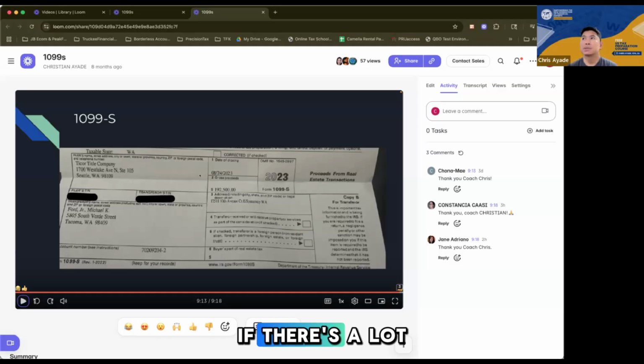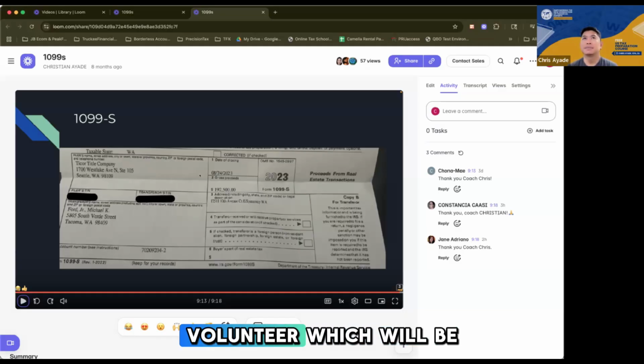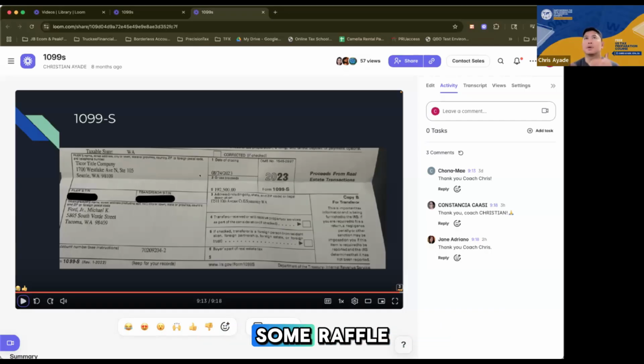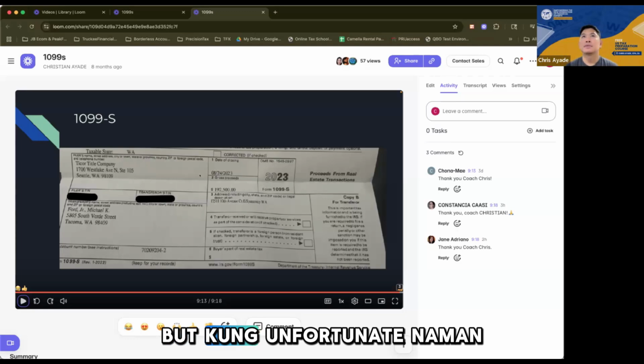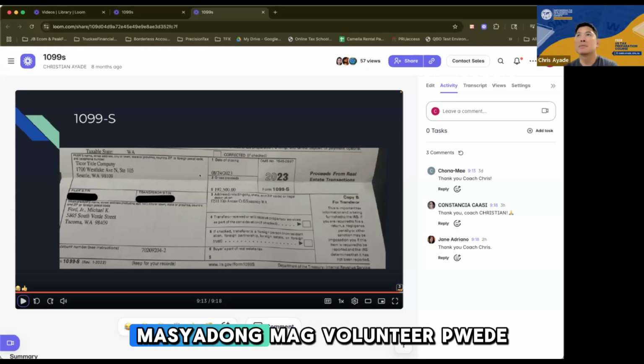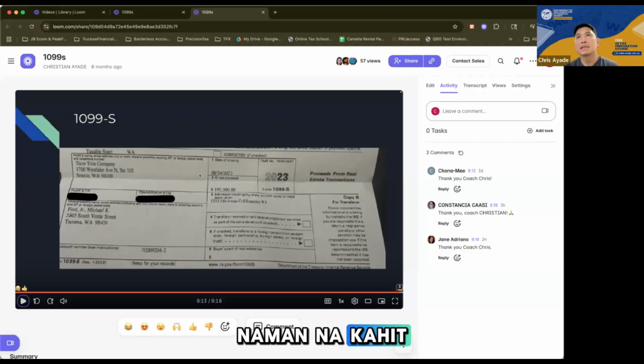If there's a lot of you who will volunteer, which will be a good thing, we'll probably do some raffle, or I don't know how you do this thing where you randomly select the person, just so we're objective. But if unfortunately not many volunteer, even just one person for the entire 9 documents tomorrow is fine. I don't mind. What I'm just hoping to see is that there would be a start. This would be a start of